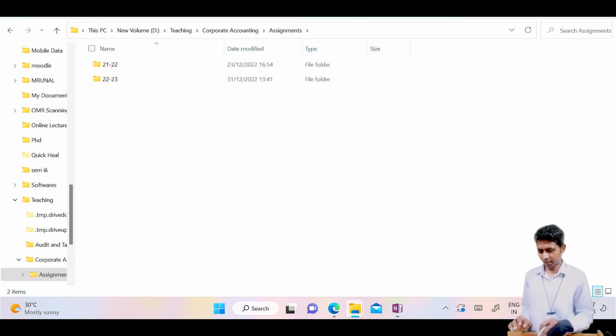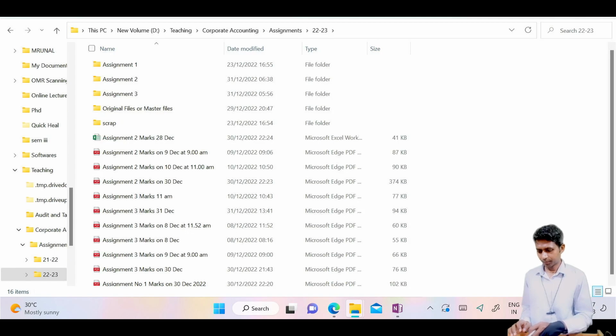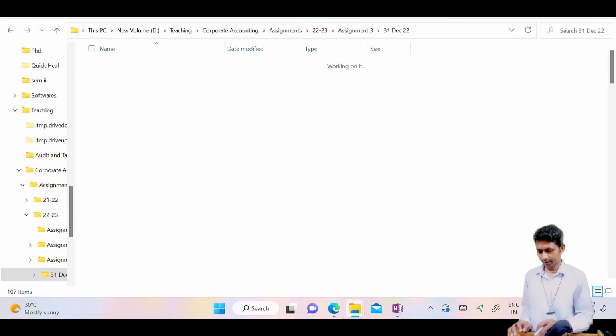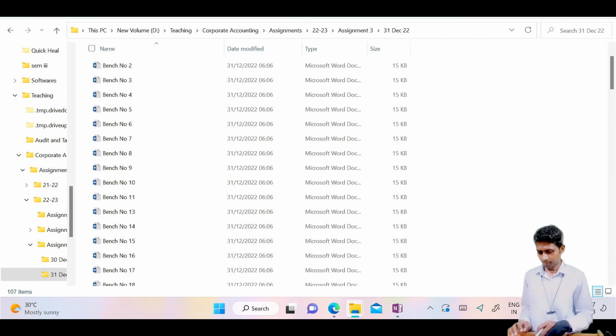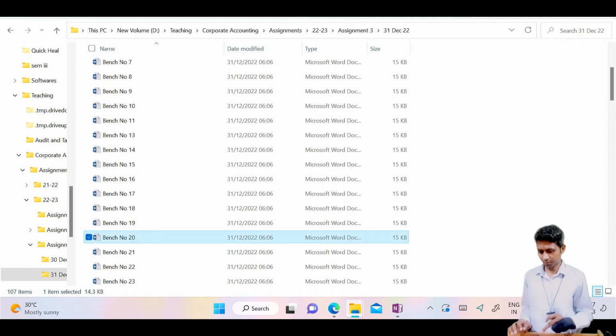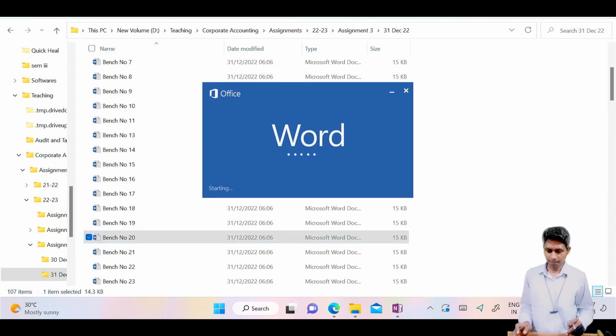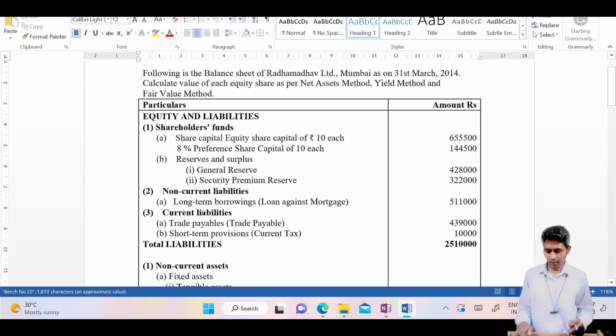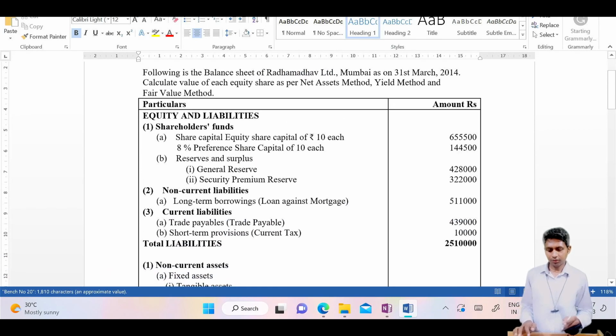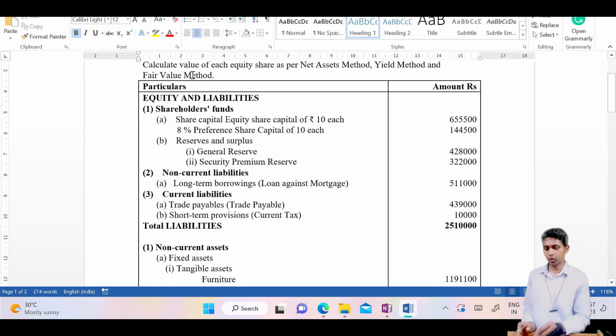We will take one assignment problem. We'll take this problem number 20. This is the balance sheet of Radha Madhav as on 31st March 2014, and they are asking us to calculate value of each equity share as per all three methods.